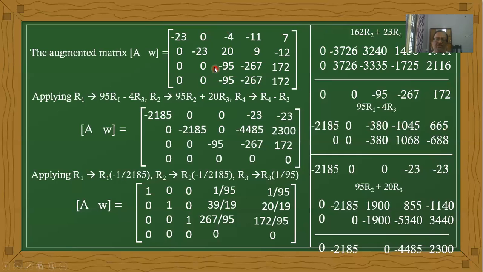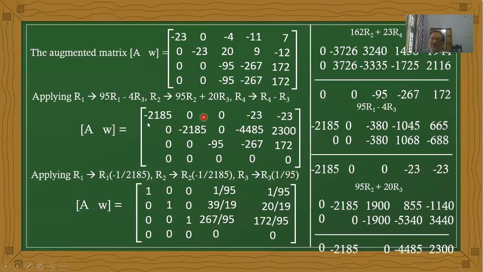And the next, what is the condition now? Now it is 4 times. 4 times 0 is 0. 4 times 95, 380, and 4 times 267, 1068. 4 times minus 172 is minus 688. The sum value is minus 2185 and 0, minus 23, minus 20.